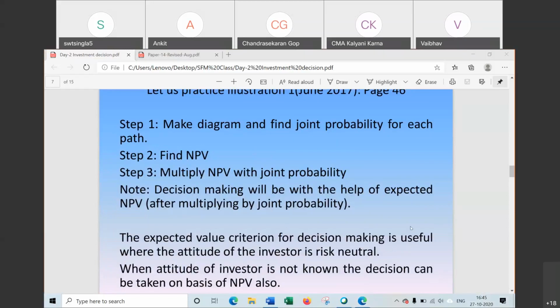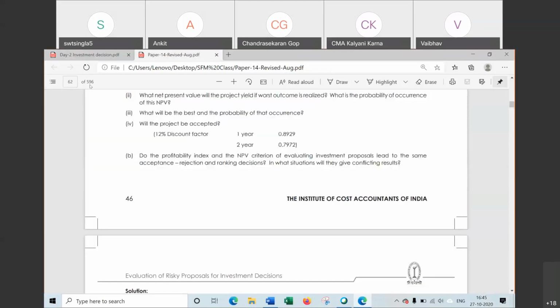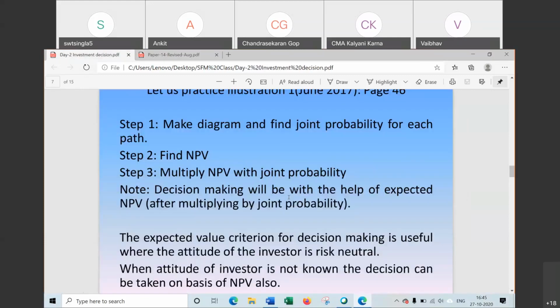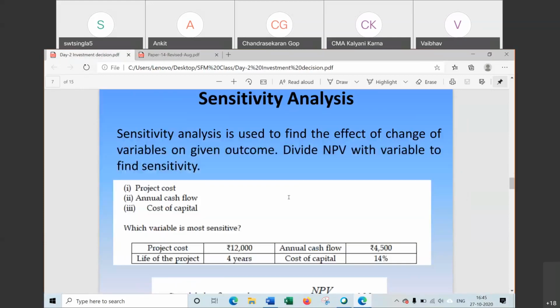No, ma'am. Okay, then let's move to the next method, that is sensitivity analysis. Sensitivity analysis is how sensitive the project is with respect to a change in any factor. What effect will there be on your project by changing a factor, how much effect, we have to find that, as a percentage. That is, what will be the change in NPV, the effect on NPV due to change in any factor.